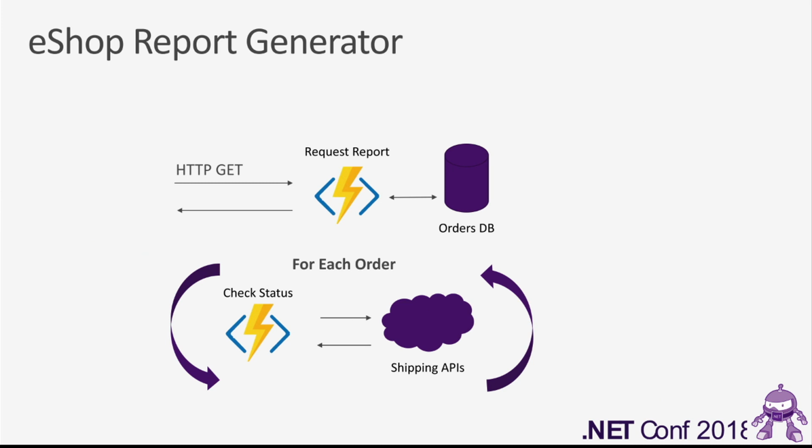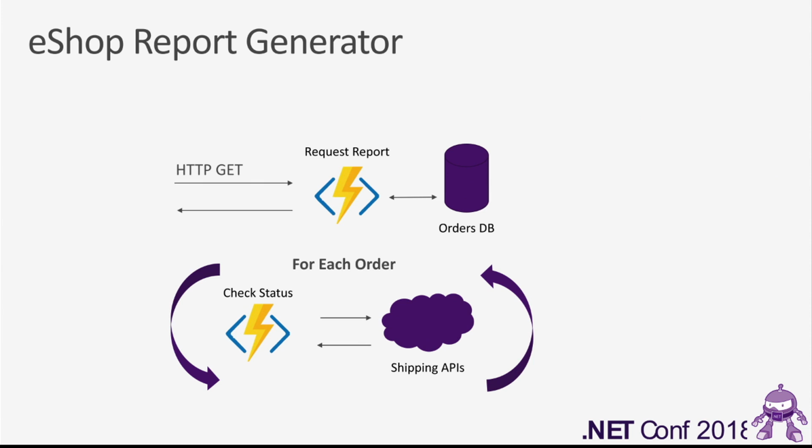And what I need to do is, for each individual order, go call some shipping API. Maybe it's the FedEx API or the UPS API. I don't know, it could be anything. And that API is not super fast. It might take a second or two for every single order. So how do I do this?